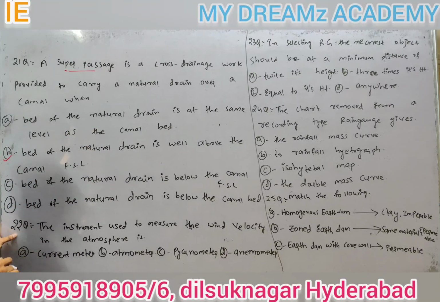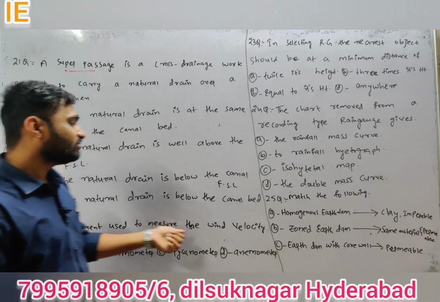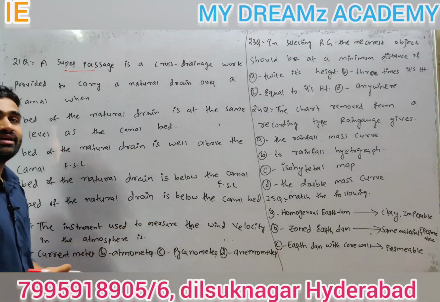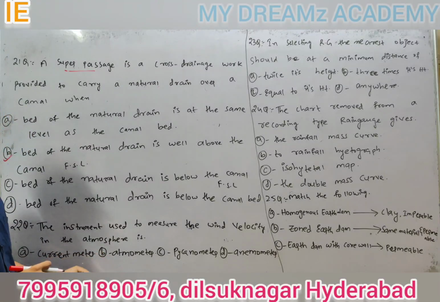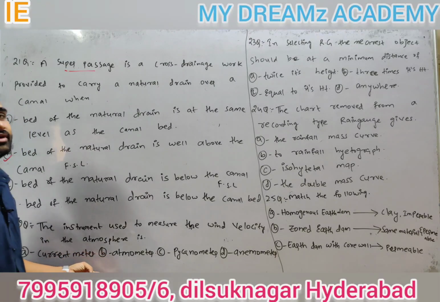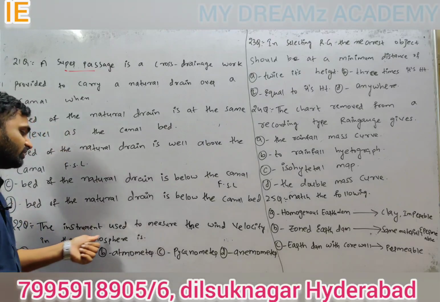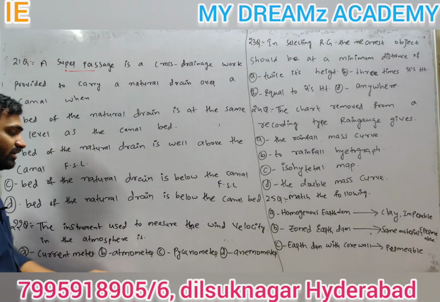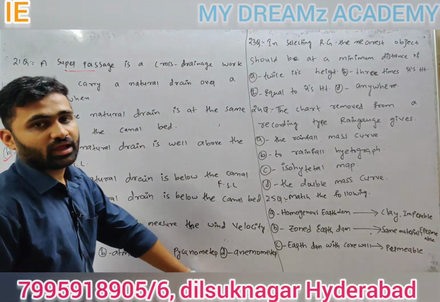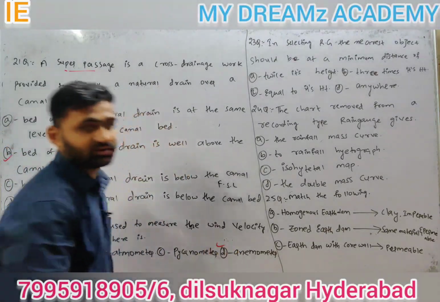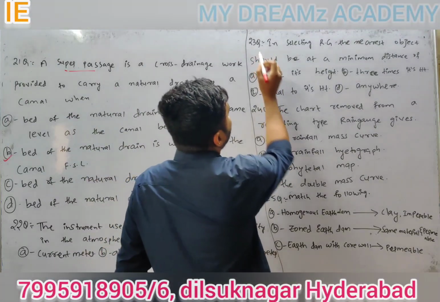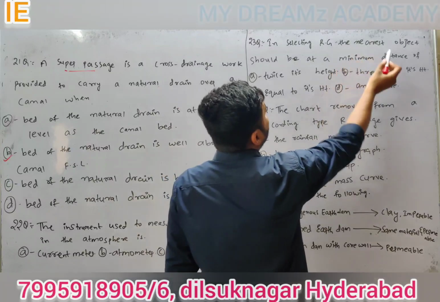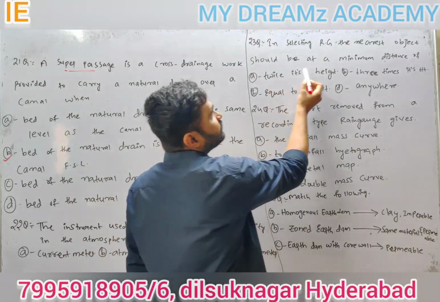22nd question. The instrument used to measure the wind velocity in the atmosphere. This is a general question; there may be a chance of asking general questions also. Current meter, atmometer, pycnometer, anemometer. So the answer is anemometer.